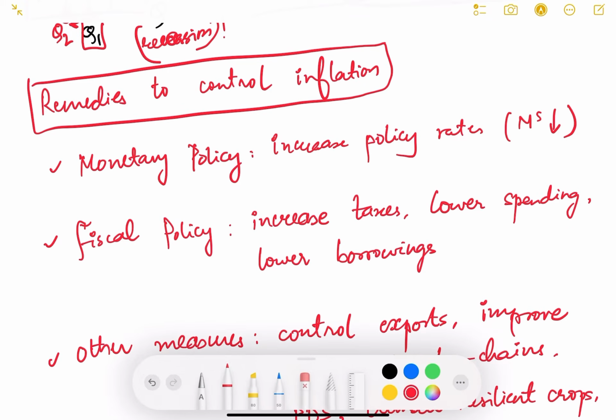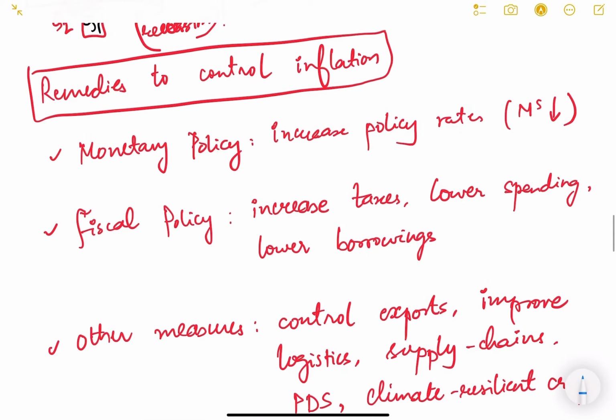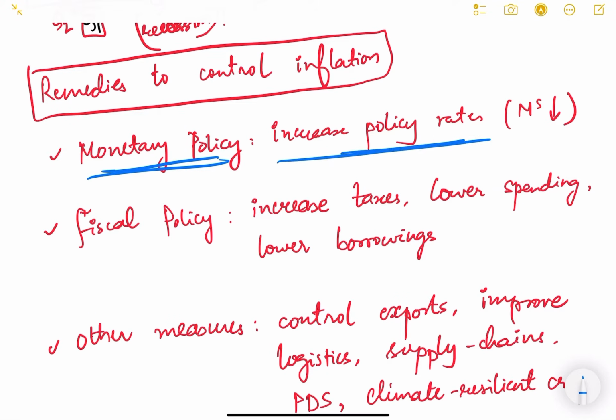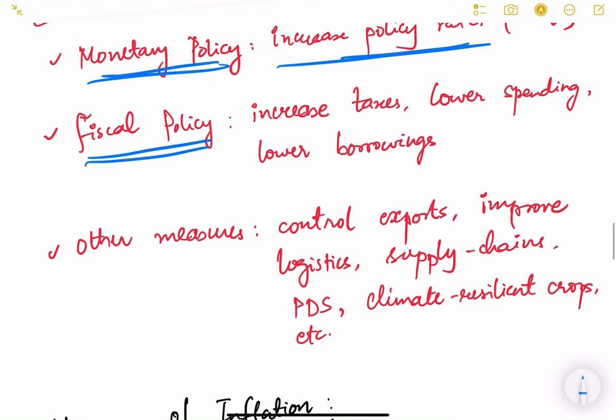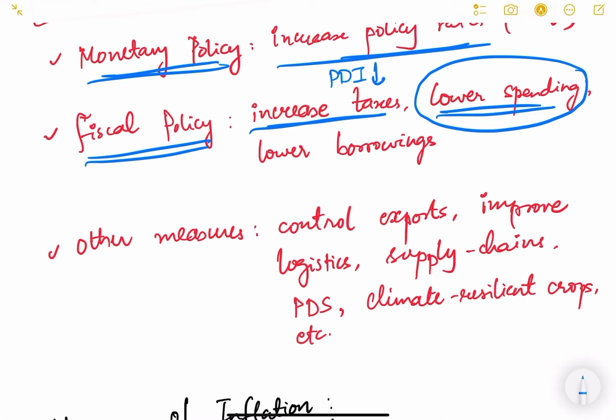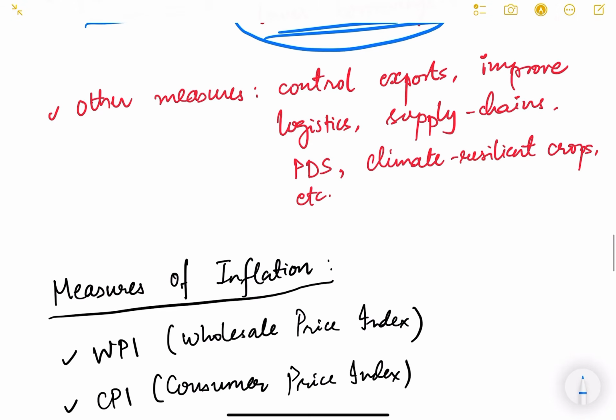Now, what are the different remedies to control inflation? One remedy is monetary policy, an increase in policy rates. If the interest rates increase, the money supply will decrease. We have already seen this. Then fiscal policy. With fiscal policy, the government can increase taxes, thereby the personal disposable income of people will decrease. Lower spending, the government can itself spend less, and lower borrowings, the government should not borrow more from the RBI, thereby reducing inflation.